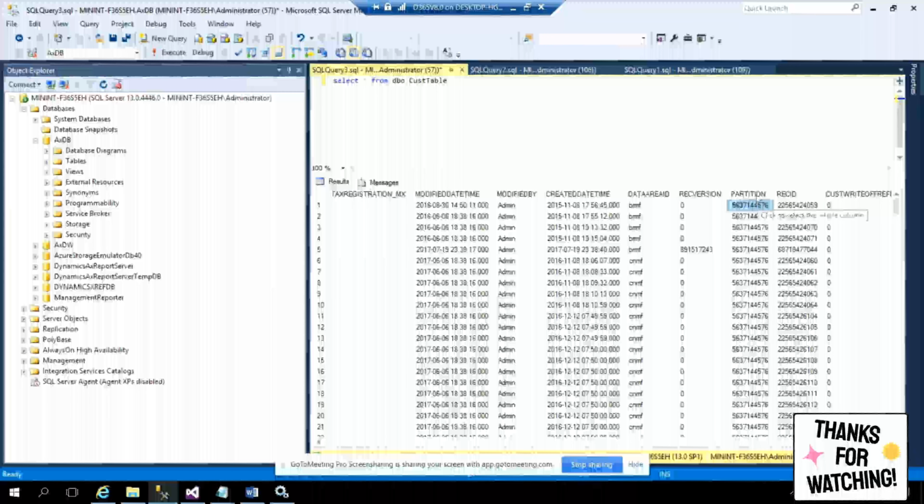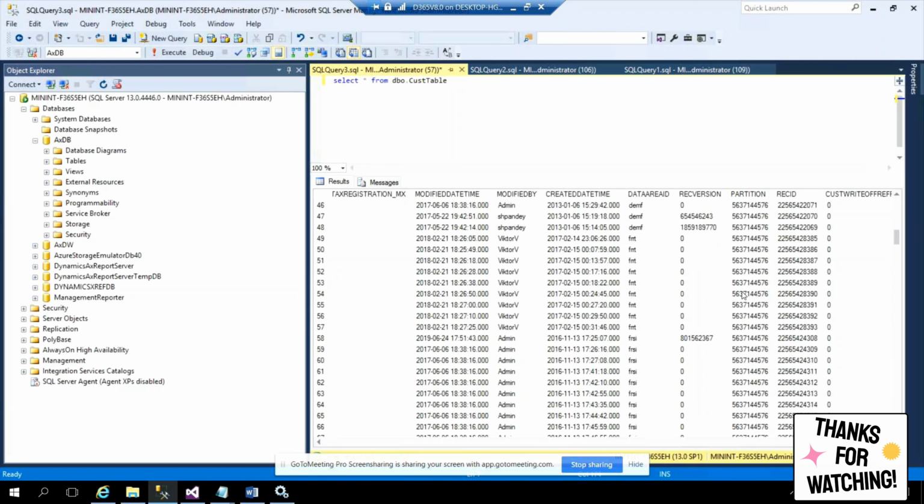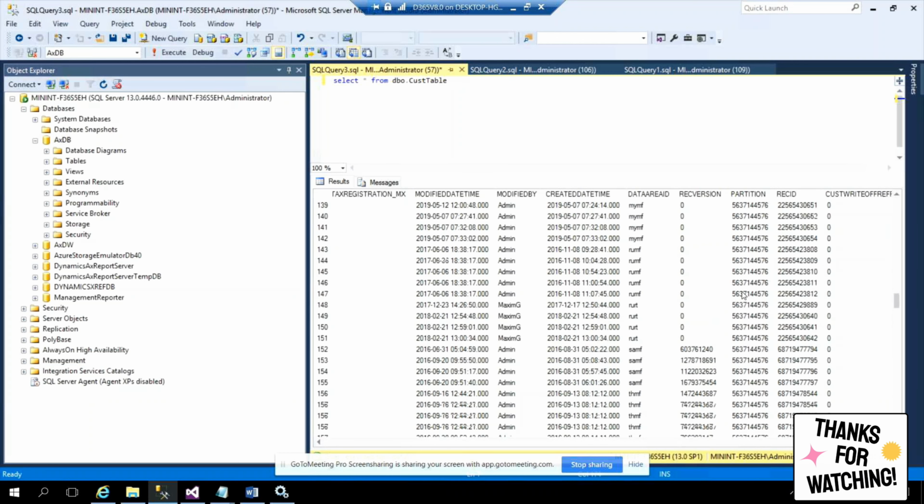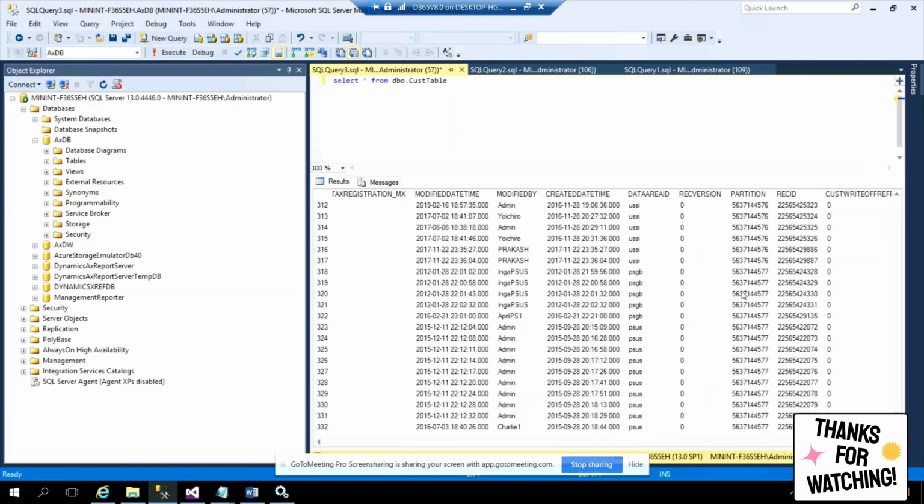That's it. Remember, this partition alone is one field which you need not worry about, because it is kind of deprecated, but they cannot remove it because of a lot of dependent code on this field. So that's why they are still using this field in the tables, but otherwise they don't need to keep it. You can watch here, you will not see any other partitions. There is only one partition. I'm scrolling, watch here. There is only one.